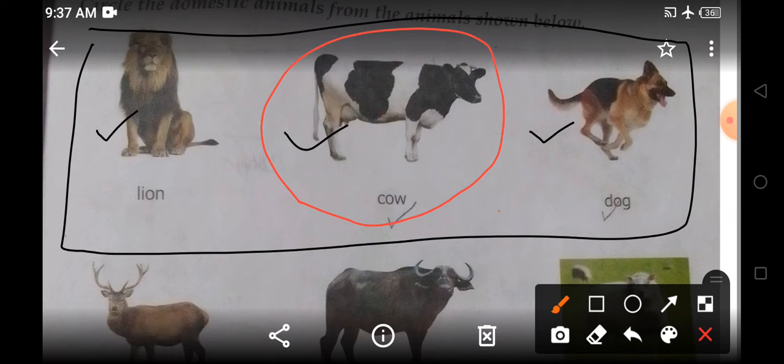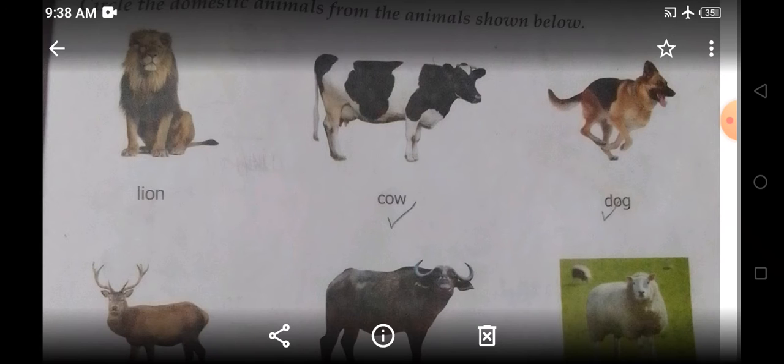Then you can see the next picture. The next picture is of dog. Now, do you keep dog as your pet? Yes. We keep dog as a pet. What does dog do? Dogs guard our house. They are our friends. So dog is a domestic animal. So you will circle the dog. Now children, what will you do? You will take a pencil and circle the picture of cow and the picture of dog. I hope children you have circled it.